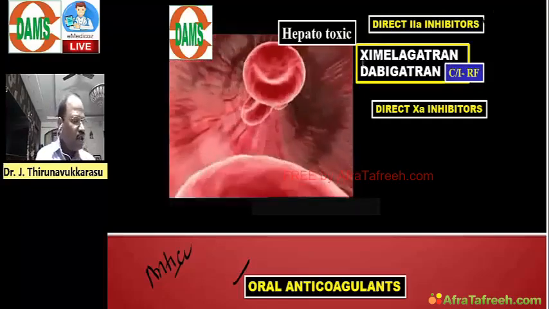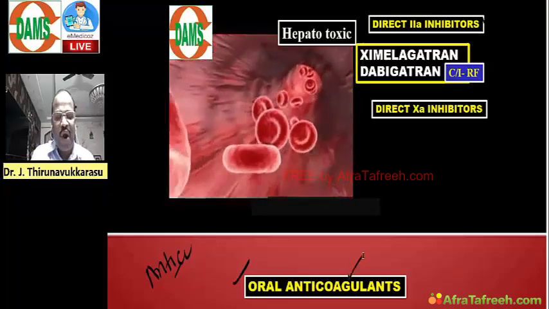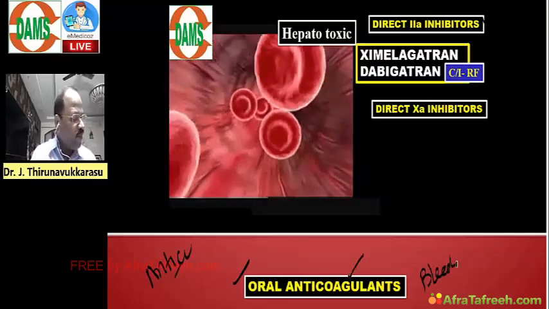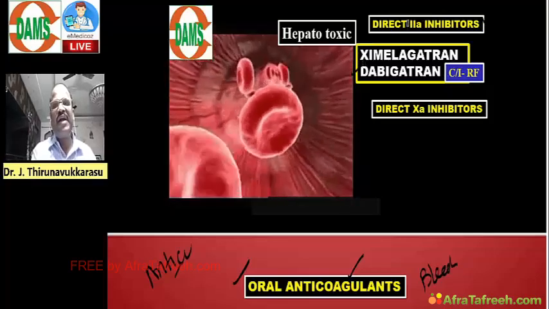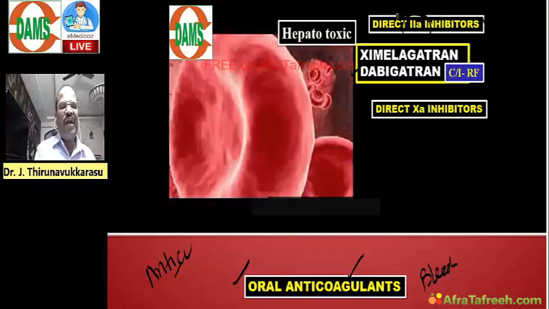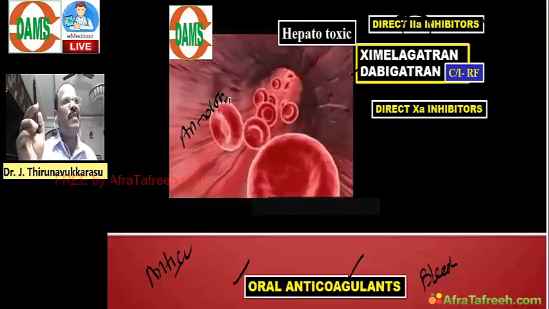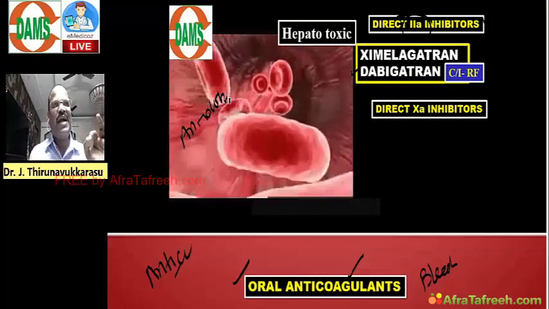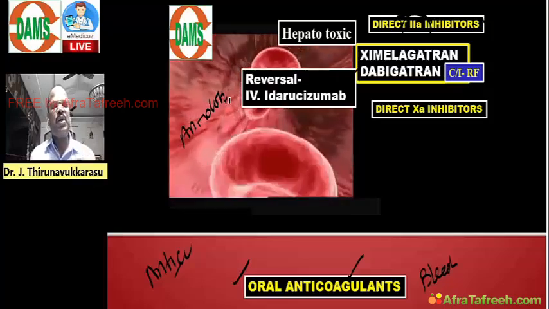Now I want to check your knowledge. Can you please answer? Any anticoagulant will cause the side effect of bleeding. My question goes to all people. Please answer. Dabigatran, an orally given direct thrombin blocker, also causes bleeding. My question: what is the antidote? What is the antidote for dabigatran? Expect a question, you must know. The antidote for dabigatran, remember, is idarucizumab.